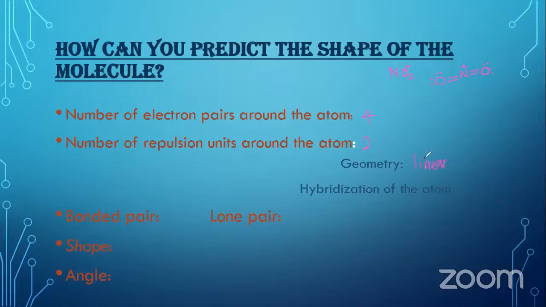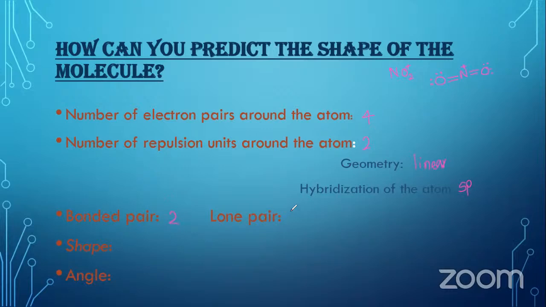Then the hybridization: out of sp3, sp2 or sp, you have to take only one of those three. It is coming as sp. Okay, these answers are used for other questions, but if they ask you to predict, you may not be given the marks at this position, but you can think of it at that moment when you are thinking about the repulsion units. Then after, you can take the answers which you have taken from here. Then the number of bonded pairs here, you can't write it as 4. You should write the bonded pair considered as a repulsion unit, so it should be 2.